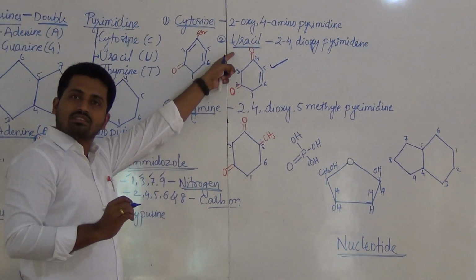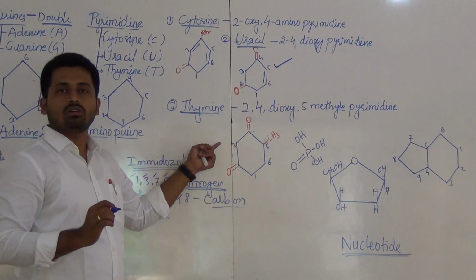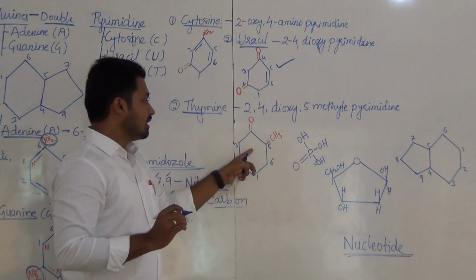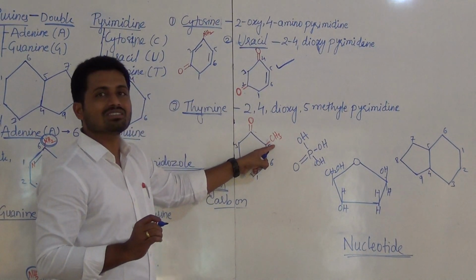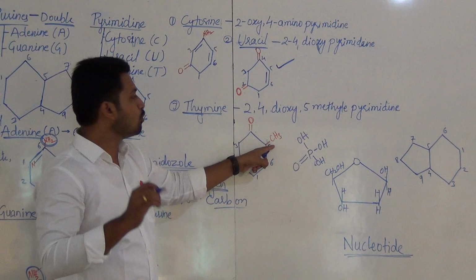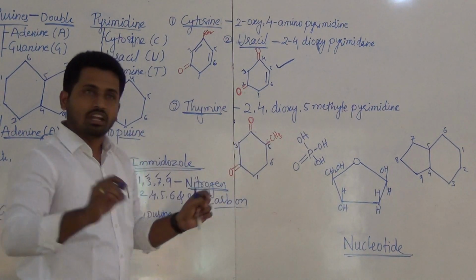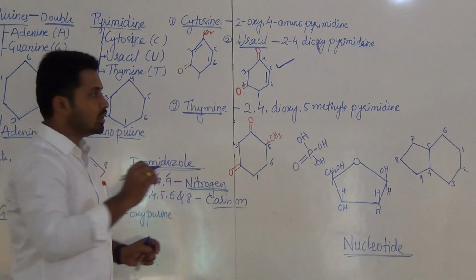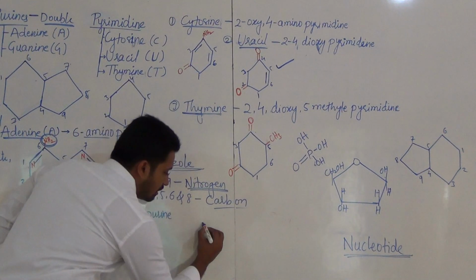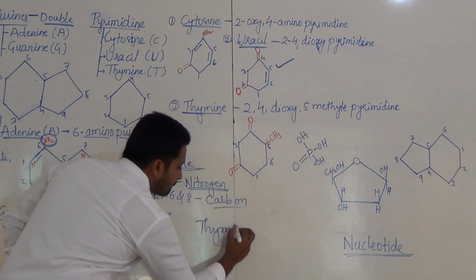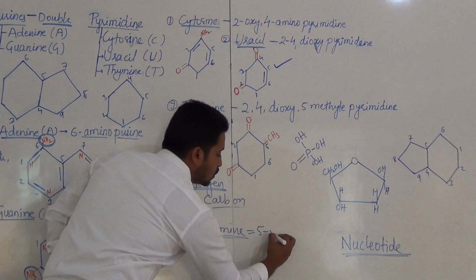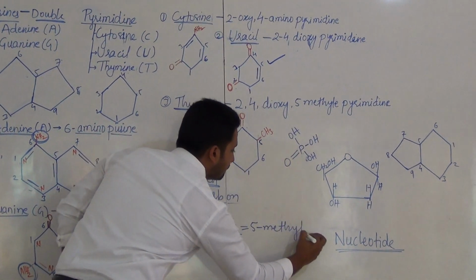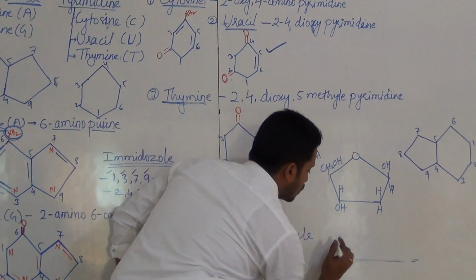The structure is the same, only the fifth position is occupied by CH3, the methyl group, and hence thymine equals 5-methyl uracil.